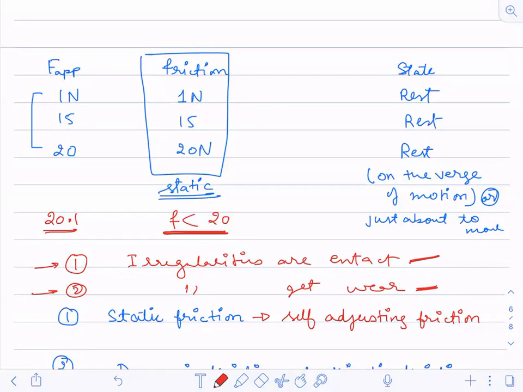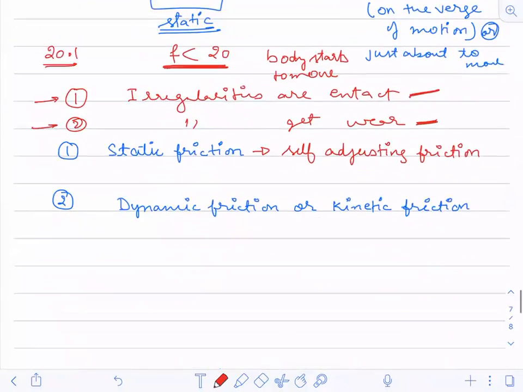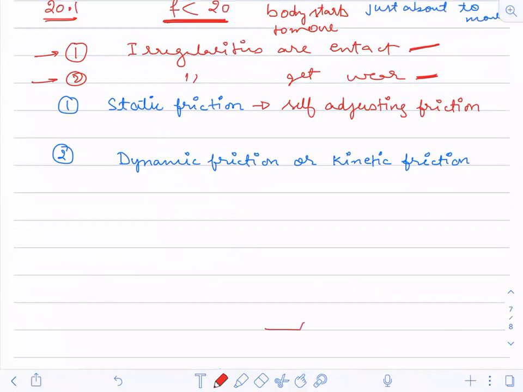And the body will start to move. Now, why I am saying less than 20: I discussed just now that once the irregularities have been broken, to move this body I required a force of 20 Newton.